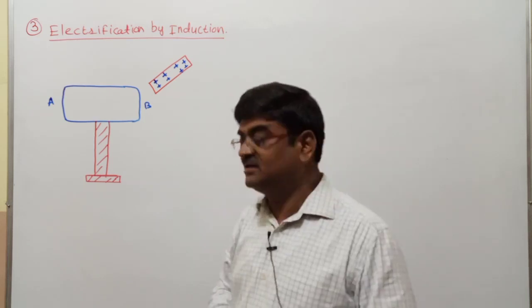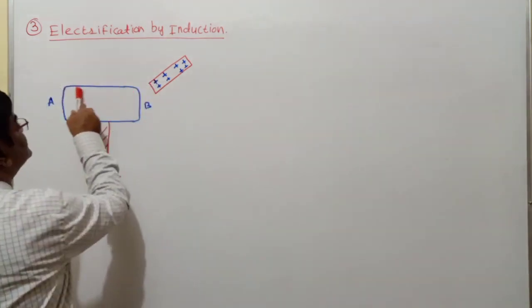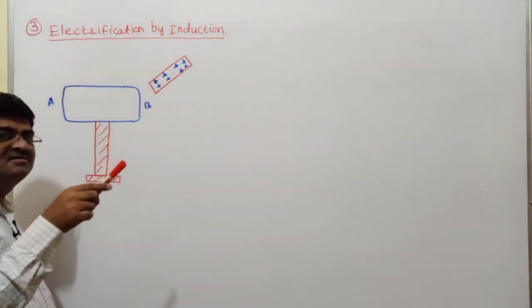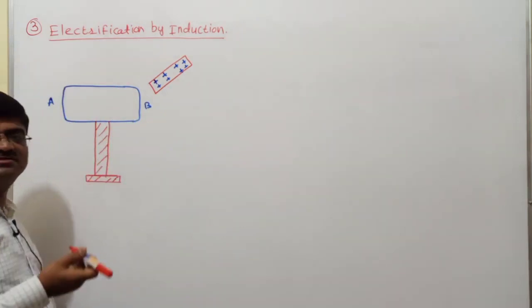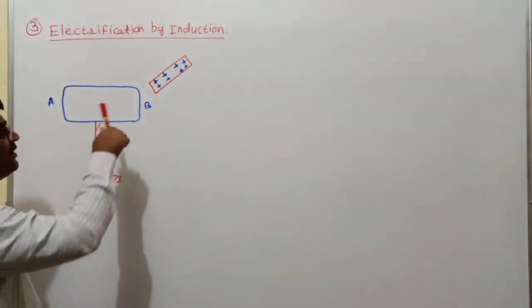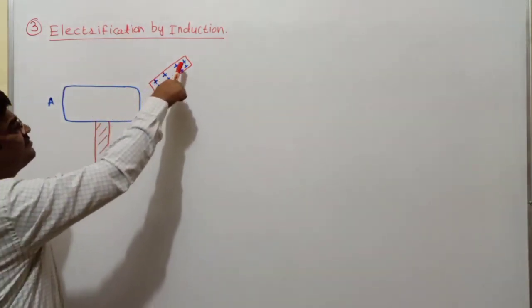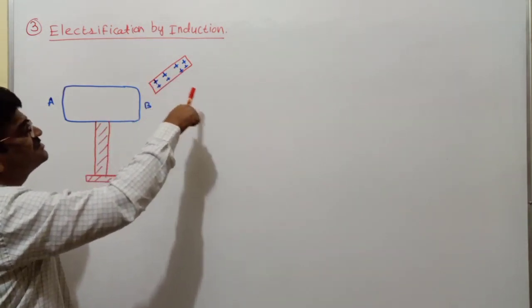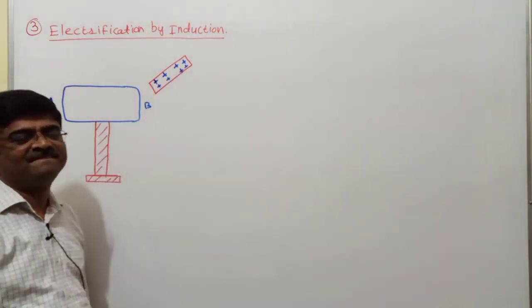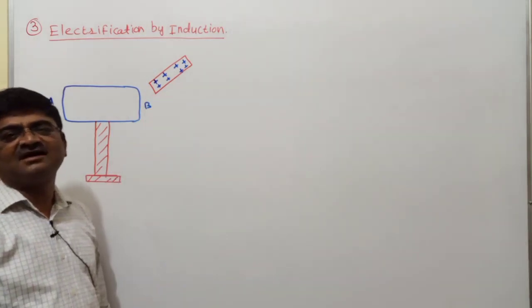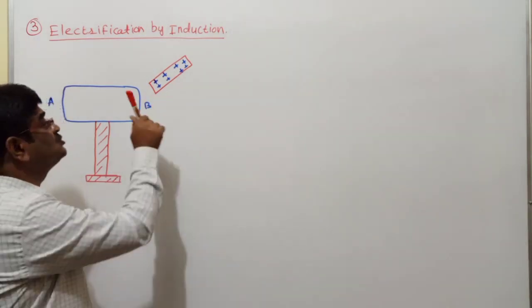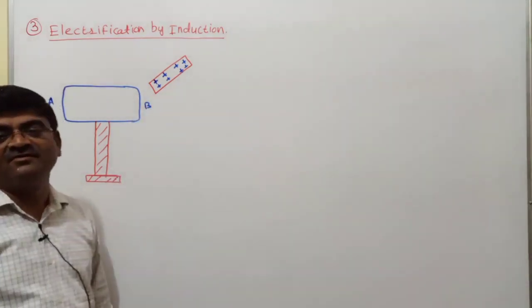So I mean that the free charges in this conductor, and you know electrons are the free charges, because of attraction by the positive charges of this glass rod, will start moving towards the end B of the conductor.